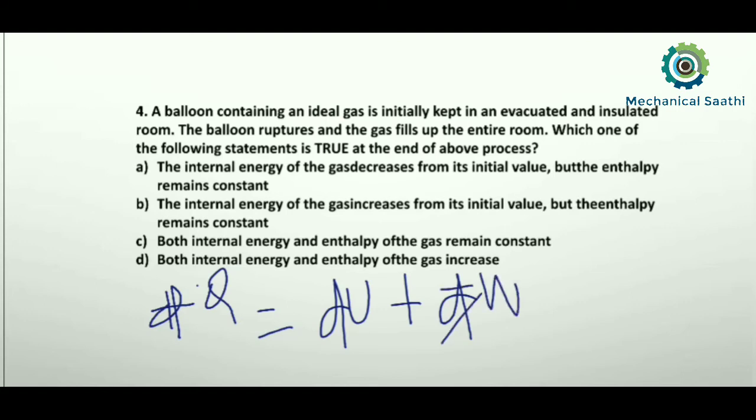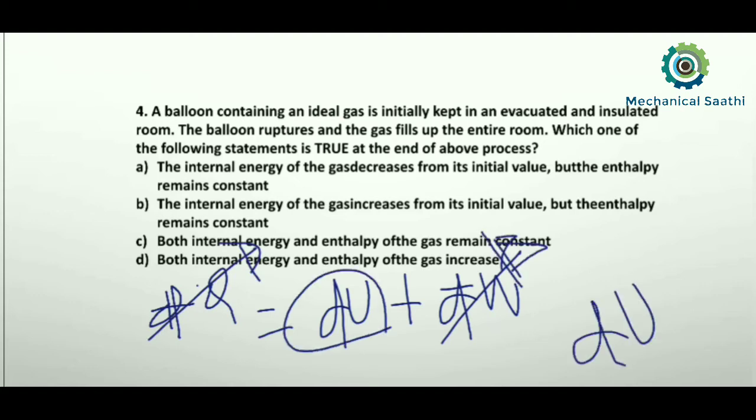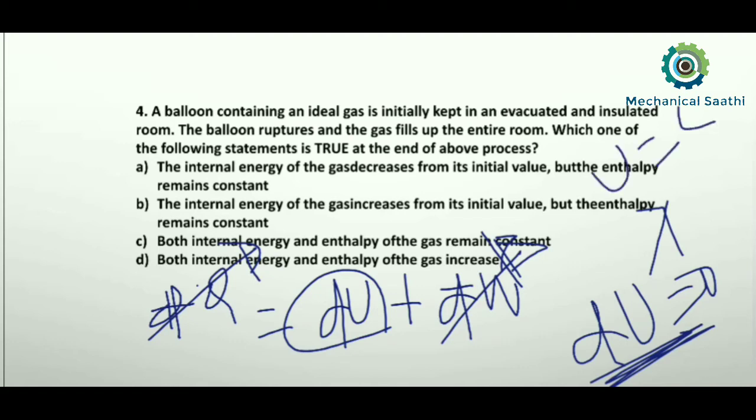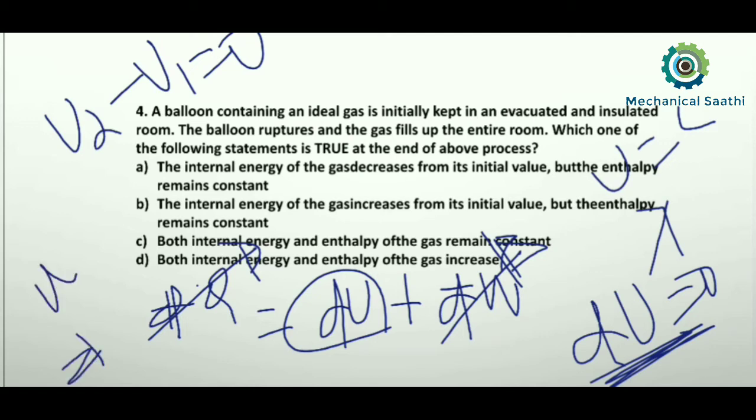If these two terms are 0, then we can say du is also 0, and then u is equal to constant. We can say that u2 minus u1 is equal to 0, so u2 will be equal to u1. So during this process the internal energy remains constant.